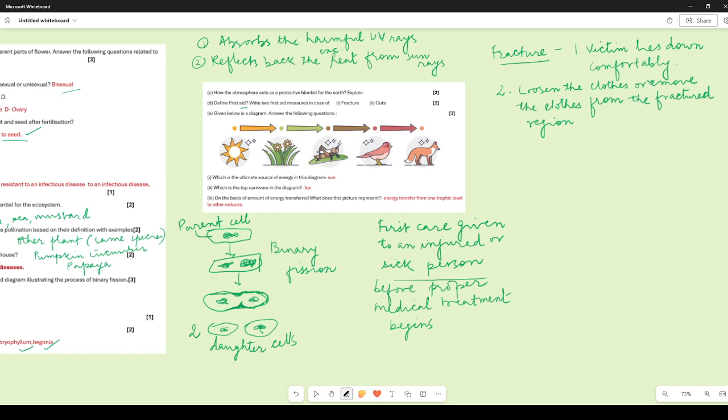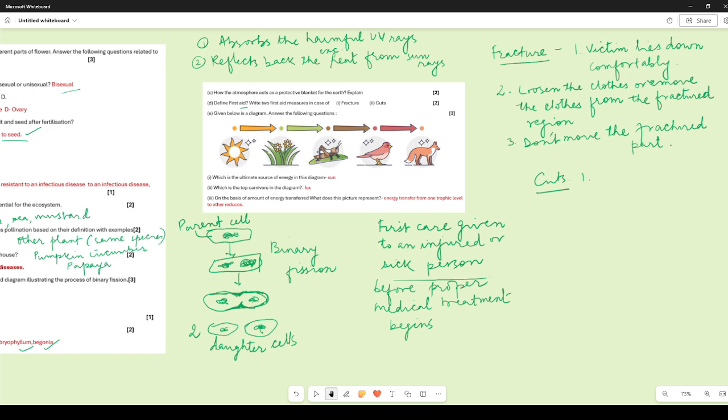And most importantly, don't move the fractured part. Wherever fracture is suspected, don't move that part. It should be immobile. If it is a fracture in a shoulder or an arm, you can put a sling to help them become comfortable. Now let us come to cuts.